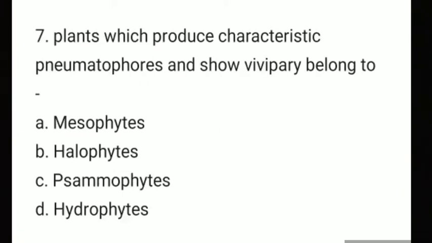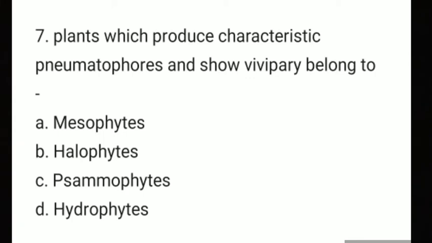Next, question number 7. Plants which produce characteristic pneumatophores and show vivipary belong to: mesophytes, halophytes, psammophytes and hydrophytes.